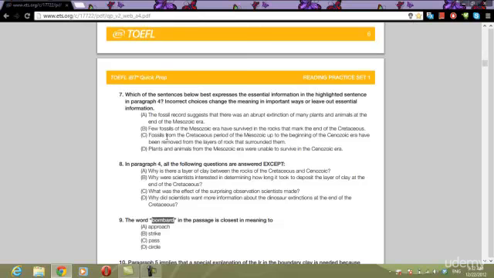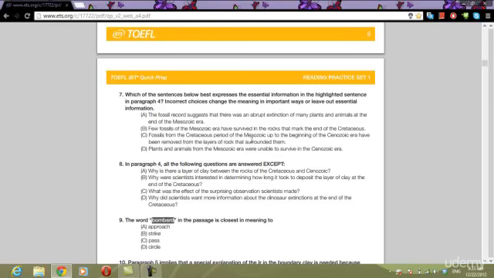Choice C, fossils from the Cretaceous period of the Mesozoic up to the beginning of the Cenozoic era have been removed from layers of rock. No, it doesn't say that. This one's using a lot of the exact same language. Cretaceous, Mesozoic, Cenozoic. This is really mixing up the language in choice C. Mesozoic was a description of the period from the Cretaceous to the Cenozoic.